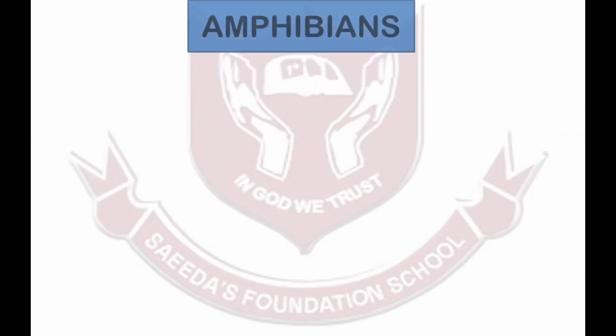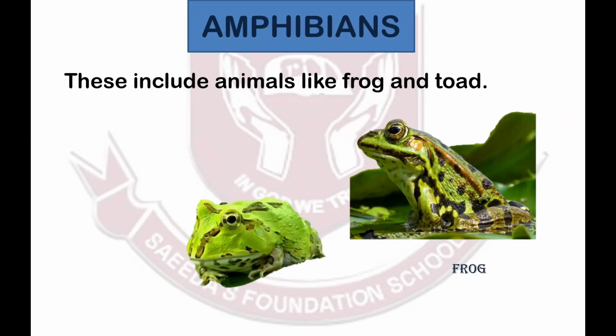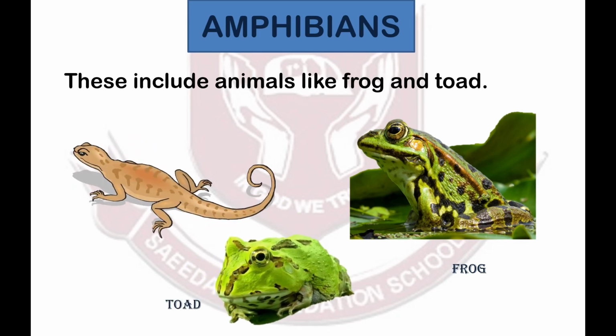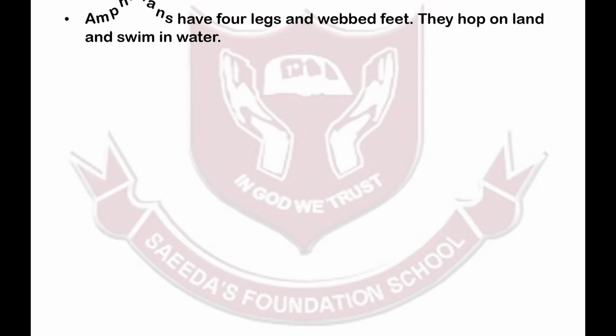Now let's move on to amphibians. These include animals like frog, toad, salamander, etc. Amphibians have 4 legs and webbed feet.